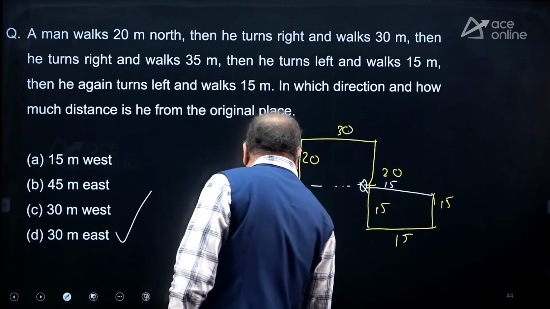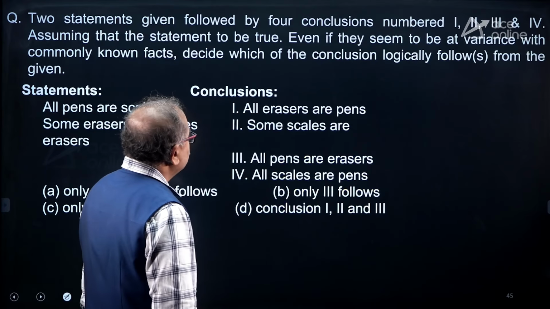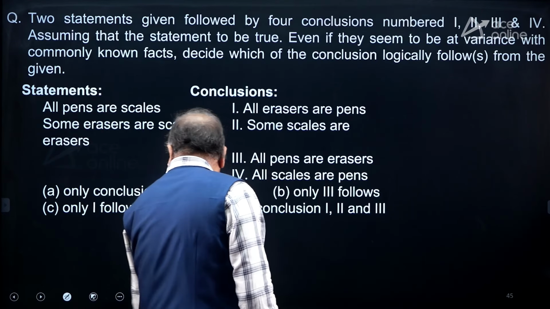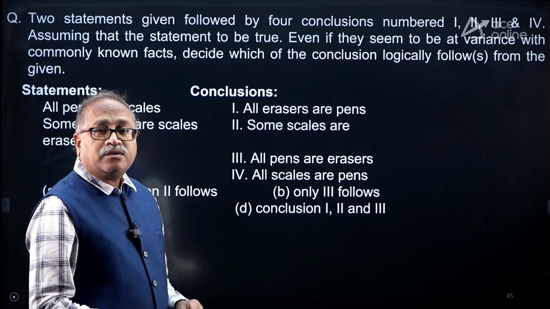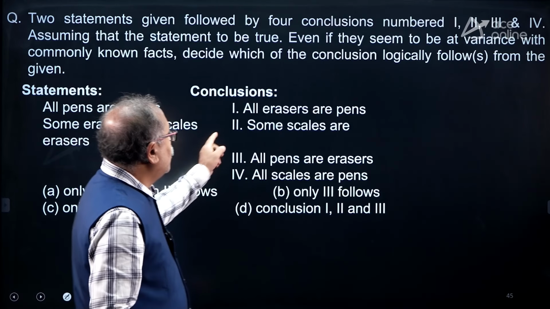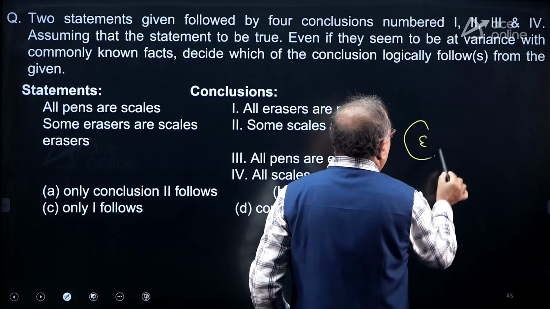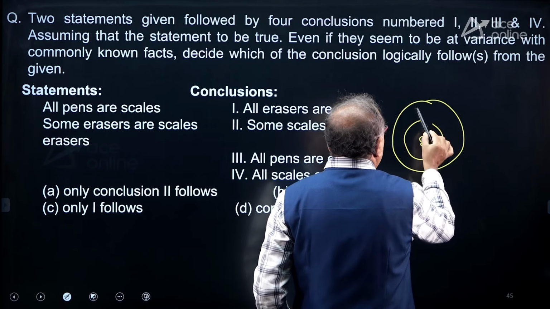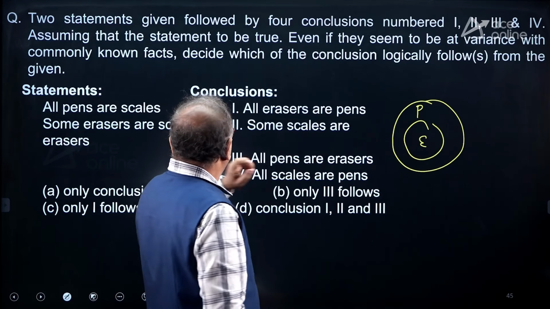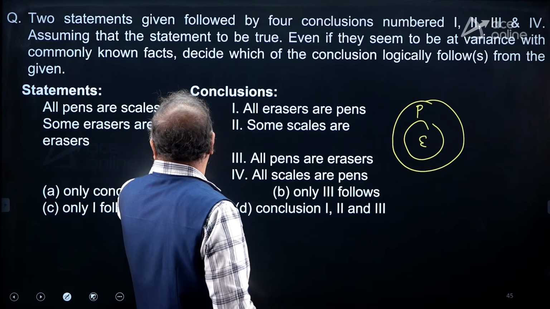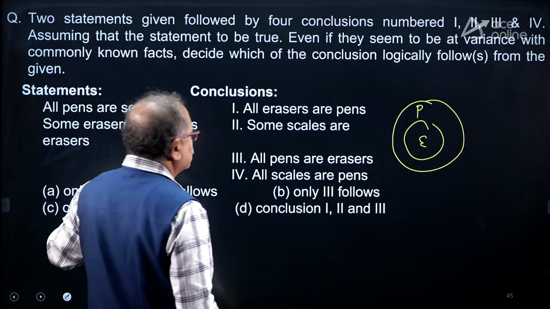Let's move on to the next, and is here. What is this question? This is about the deduction. All erasers are pens, all E's are P's. Some scales are, no, all pens are scales.